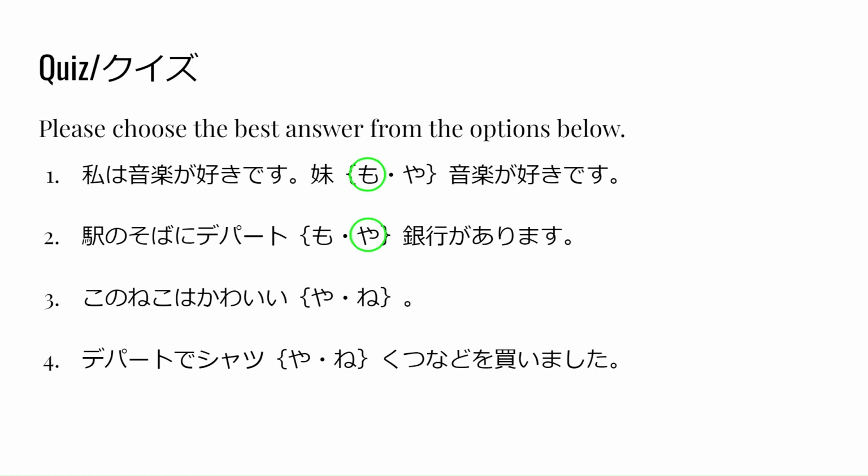Now let's check the answer. So the correct answer is ne. この猫はかわいいね。 Question number 4. デパートでシャツ、靴などを買いました。 Please think of an answer. Now let's check the answer. So the correct answer is ya. デパートでシャツや靴などを買いました。 Did you get all the answers correct?